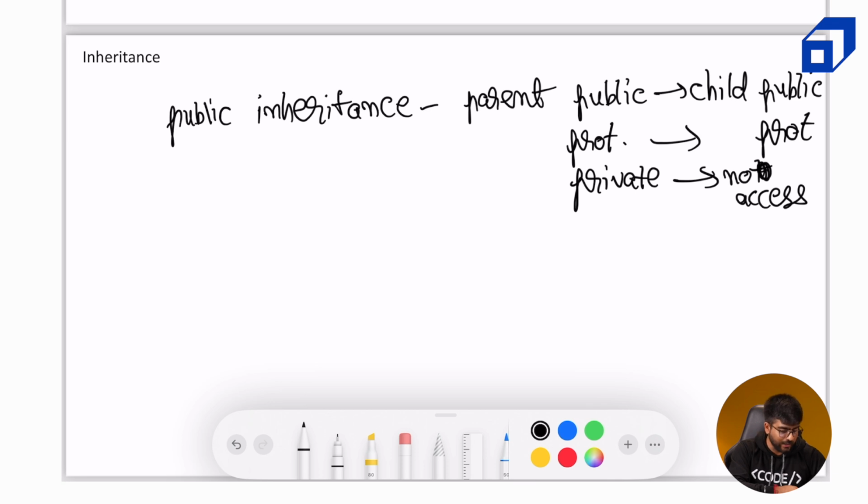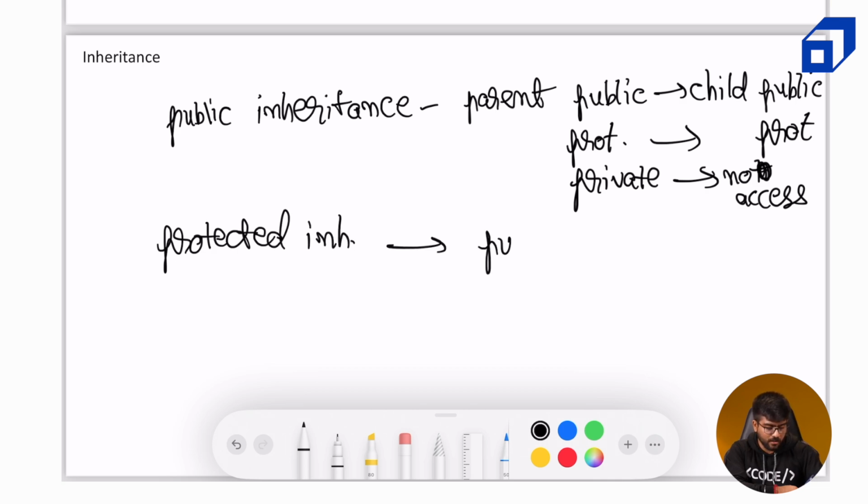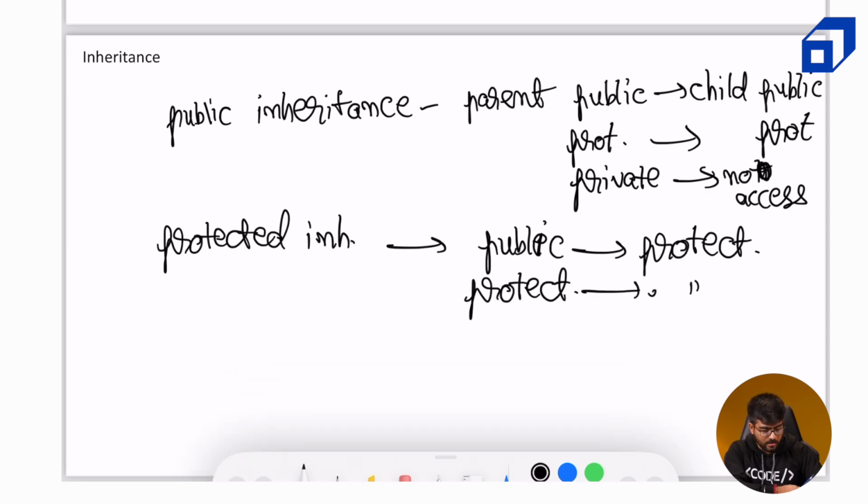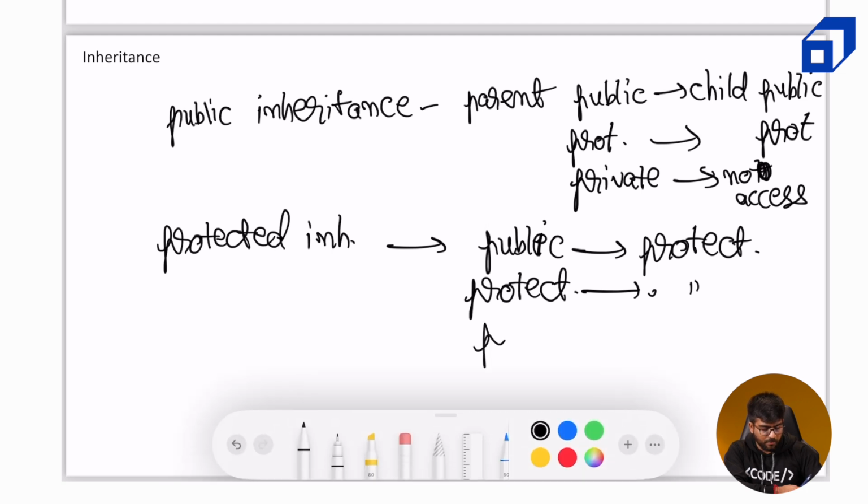Now if it is a protected inheritance, okay, then if it is public in the parent, it becomes protected in the child class. If it is a protected attribute in the parent class, it remains a protected attribute in the child class as well. And a private attribute, we cannot access it in the child class in any condition.